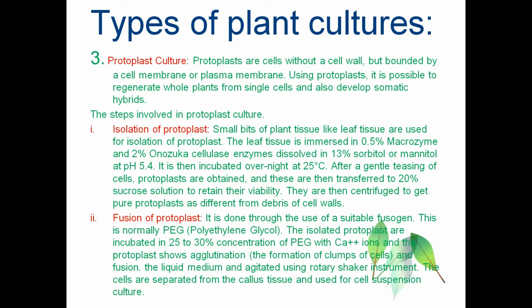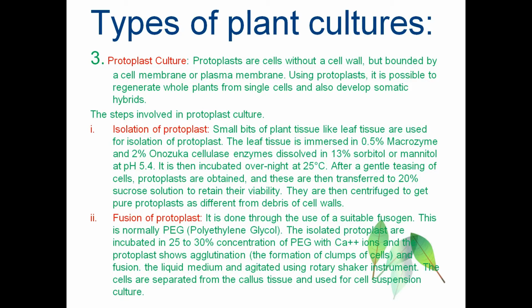Third one is the protoplast culture. Here the protoplast of the cell alone, without the cell wall and bounded by the cell membrane or the plasma membrane, is cultured. Using this protoplast culture, it is possible to regenerate the whole plant from a single cell, and so it can develop somatic hybrids. What are the steps involved in the protoplast culture?